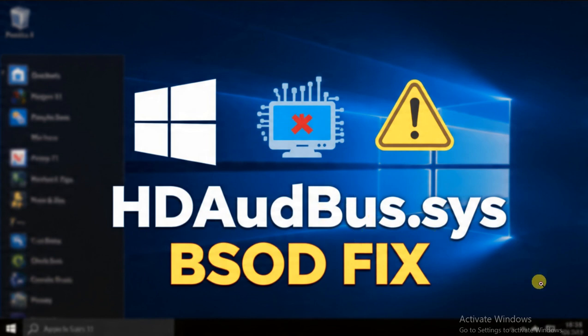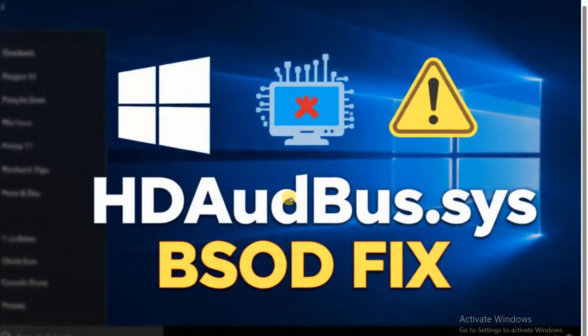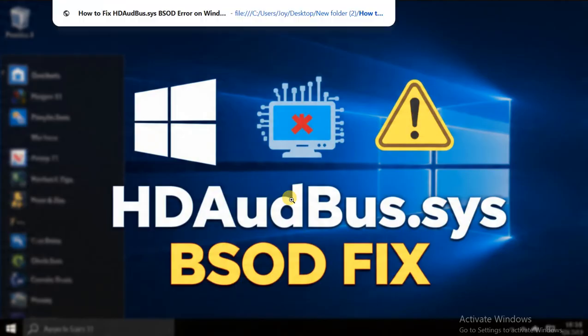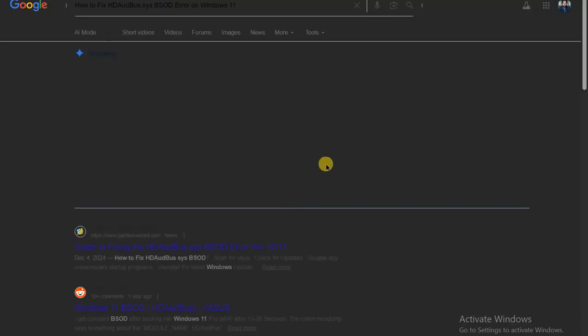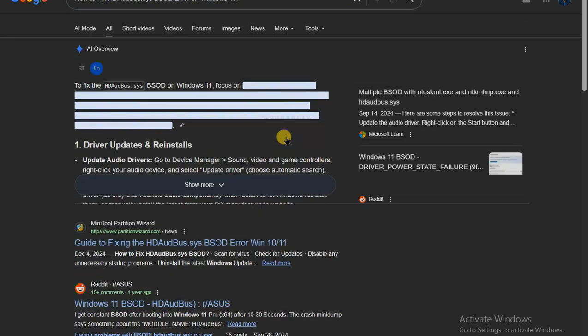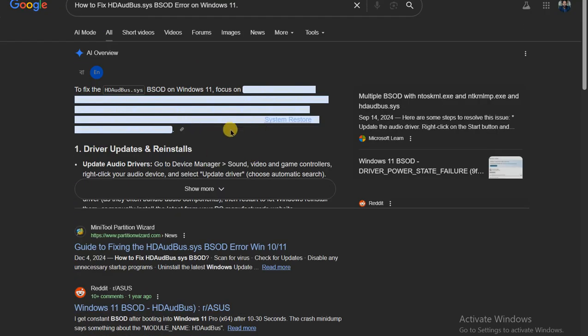Video to fix HDAudBus.sys BSOD error on Windows 11. And if your PC keeps crashing with a blue screen, let me ask you, are you seeing the HDAudBus.sys error while using audio devices or after booting Windows? This problem usually happens because audio drivers are outdated, corrupted, or incompatible. Sometimes Windows updates or system conflicts also trigger this BSOD.